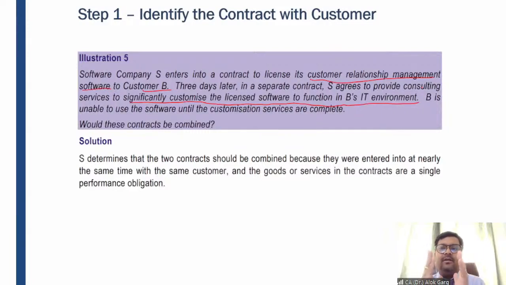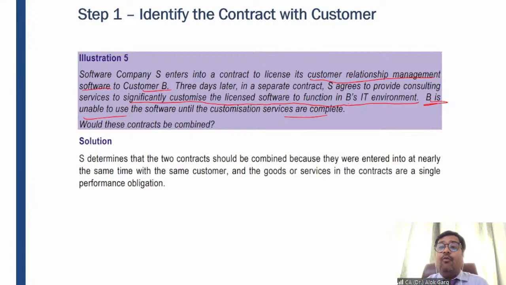So first, there was a contract of providing a license to this particular software. And three days later, the company has entered into a separate contract to provide consulting service to customize this software so that it can work in B's IT environment. So guys, first of all, tell me, it is written that B is not able to use the software until the customization services are completed. Okay. So guys, it is very clear that the customer will not be able to use this software until the customization services are completed. So what does it mean?